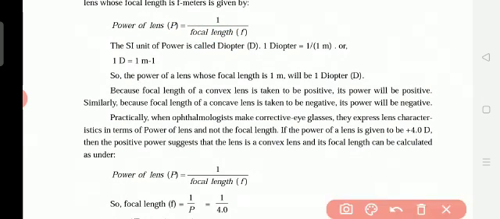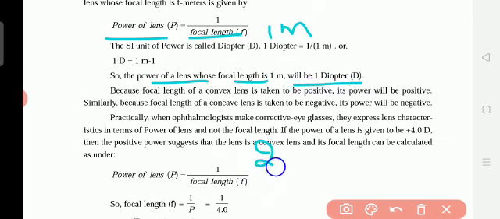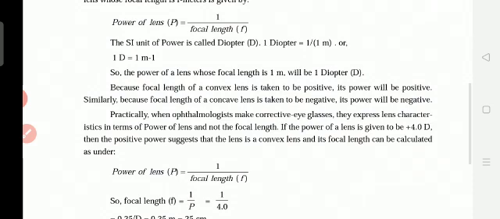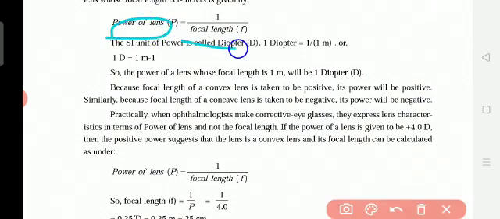So the power of a lens whose focal length is 1 meter: if the focal length is 1 meter, the power of the lens will be 1 diopter. If it is 2 meters, the power will be 2 diopter. By seeing the power of the lens and focal length only, they give the specs and find out what is wrong in the eyes.